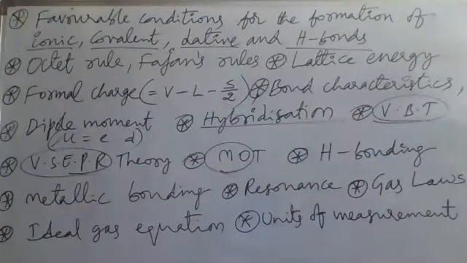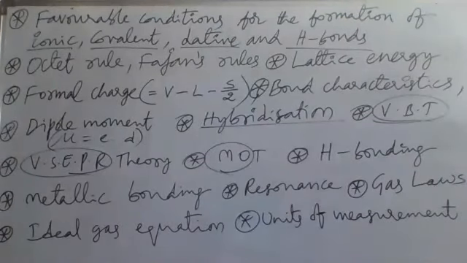In linear overlapping, axial overlapping will form sigma bond. In axial overlapping, for the formation of sigma bond, the extent of overlapping is greater, maximum. That is why the sigma bond is stronger than pi bond. So like that, VBT concept completely how to get it.